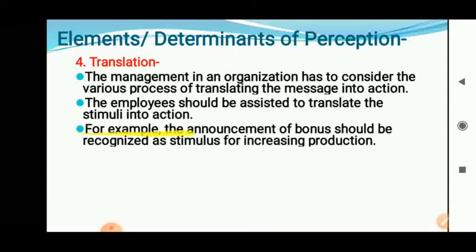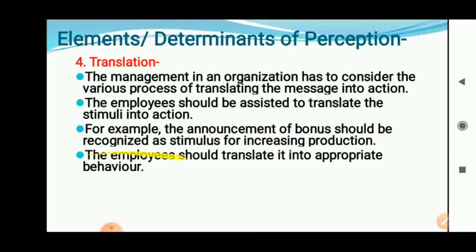For example, the announcement of a bonus should be recognized as a stimulus for increasing the production. If you want to increase the production of a company, what do you need to do? You need to announce the bonus. But the employees must understand that the bonus is recognition or a stimulus for increasing the production. Why are we offering the bonus? Why are we offering the extra money? To increase the production.